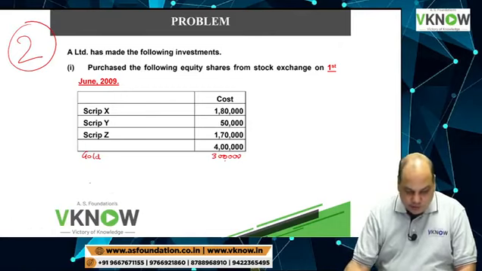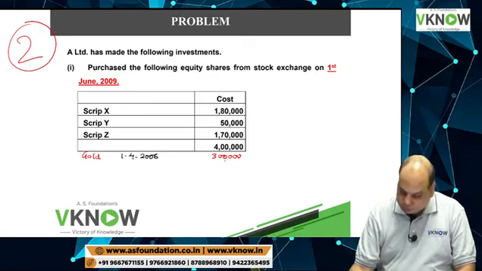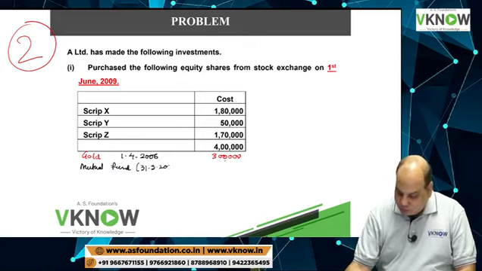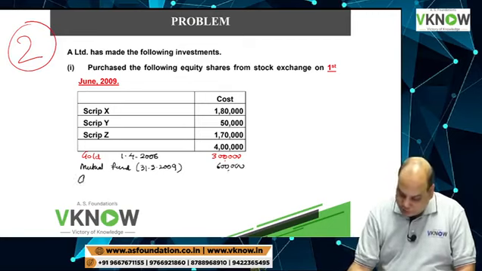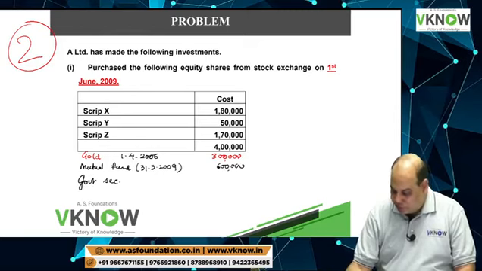What was the date of purchase of gold? 1/4/2006. What was next purchase? Mutual fund, purchased on 31st March 2009 for 6 lakh. What about next purchase? Government securities purchased for 5 lakh.